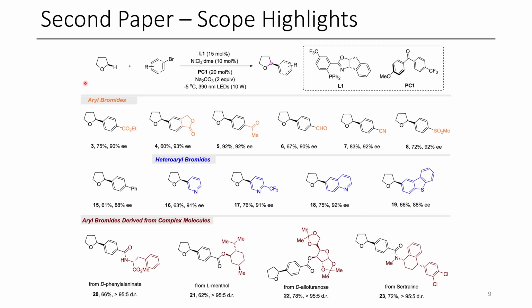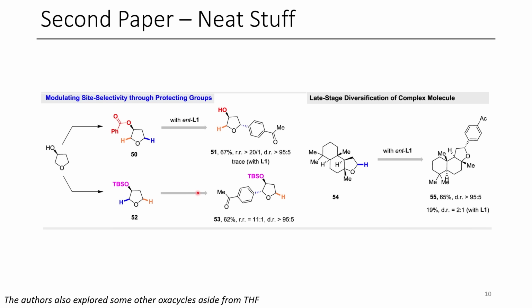Some highlights of the scope are shown here. You can see there's a lot of different functional groups which are tolerated, such as esters, ketones, aldehydes, nitriles, and sulfones. And they also demonstrated that some heteroaromatic systems were also tolerated. Finally, they demonstrated some complex molecules, and they have even more examples in their paper if you want to see the whole thing.